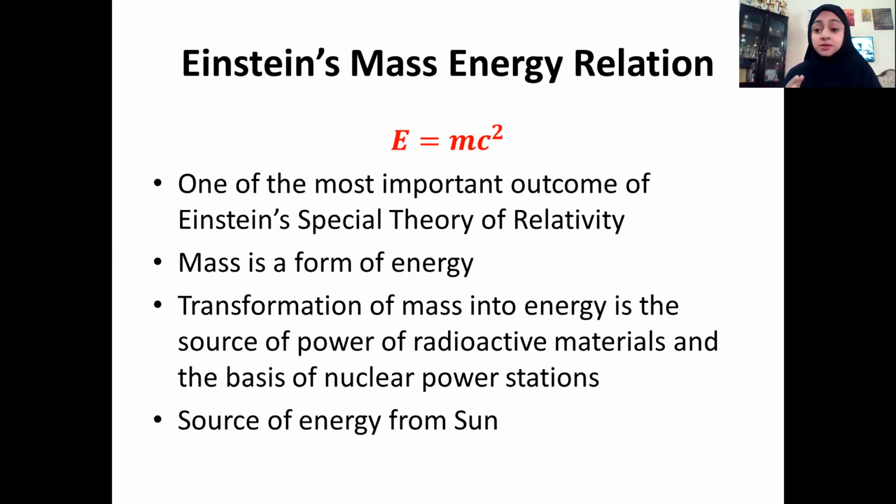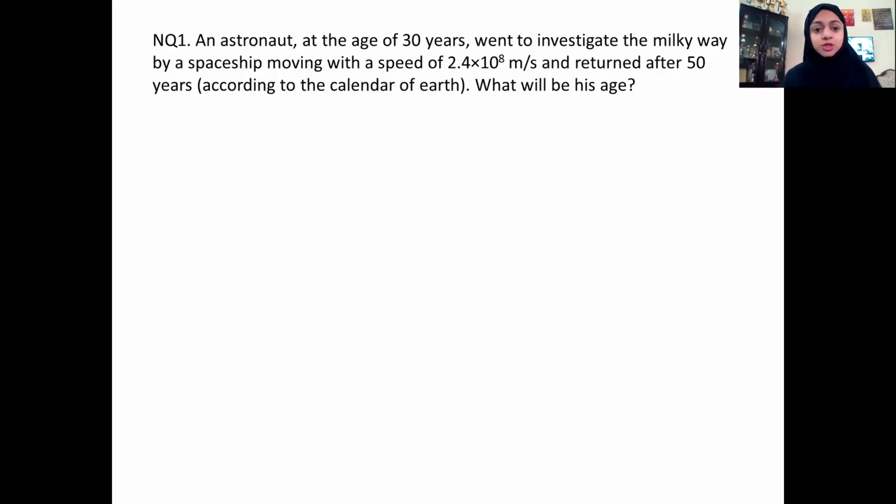Now let us consider some numerical problems related to time dilation, length contraction, and increase in mass, which will make those concepts more clear to you. So let us consider the first question.